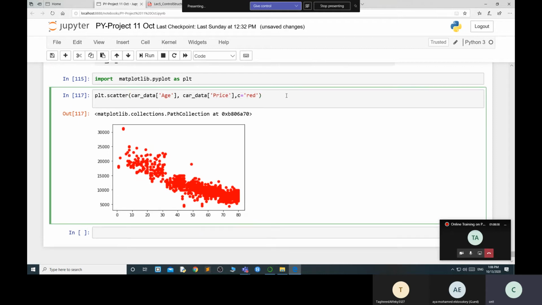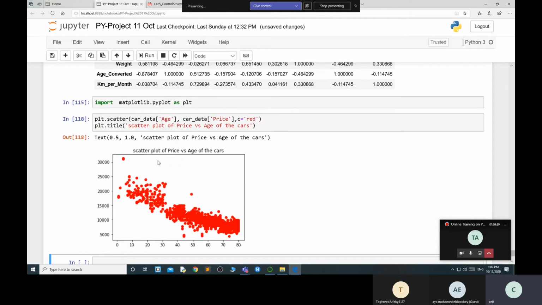And if you want to give a title as well, it's not a very big task. Just a minute, guys. So title, if you want to give one, it's kind of a beautification of your data. Price versus age of the cars. Whenever you see it, these values automatically come on the top over here.